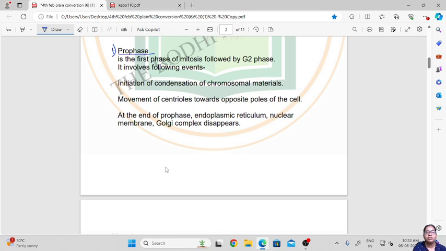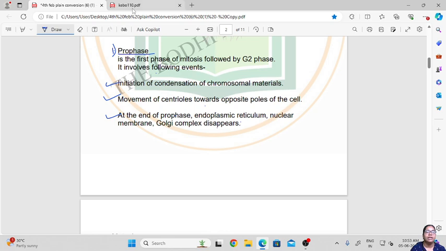It is the first phase of mitosis, followed by the G2 phase. It involves the following events. What are the things a cell undergoes when it is in prophase? First, the initiation of condensation of chromosome material, then movement of the centrioles towards the opposite poles of the cell, and at the end of prophase, the endoplasmic reticulum, nuclear membrane and Golgi complex disappear. So these are the things which happen when the cell undergoes prophase.